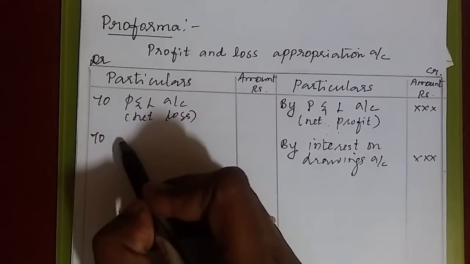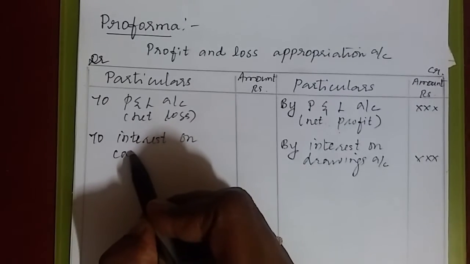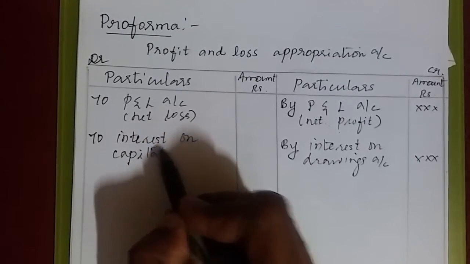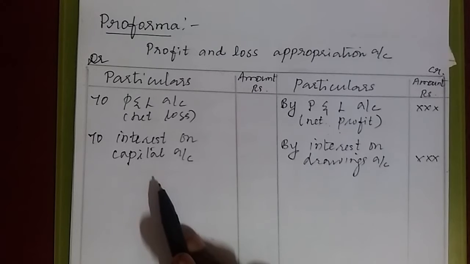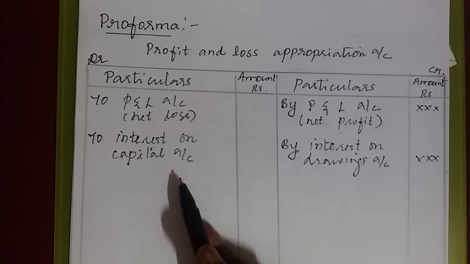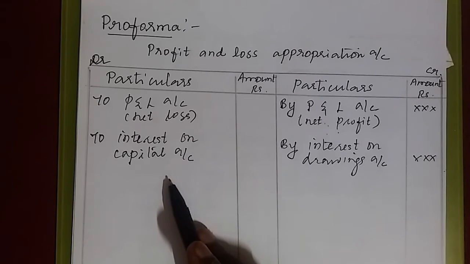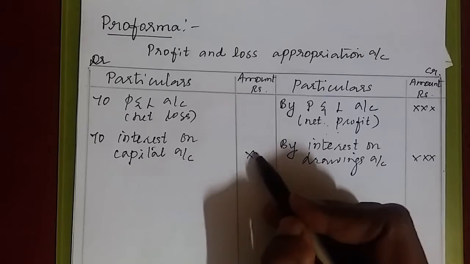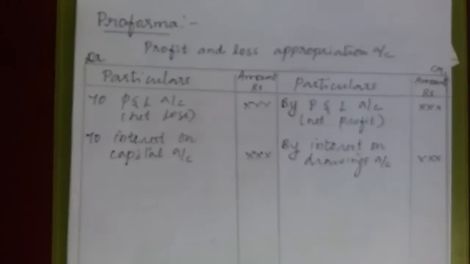Next to this, we write interest on capital. This interest on capital is an expense to the firm. So you know the nominal account rule: credit all the incomes and gains, debit all the expenses and losses. So to the firm, interest on capital is an expense. The firm will pay this interest to the partners. So we write this on the debit side of P&L appropriation account.